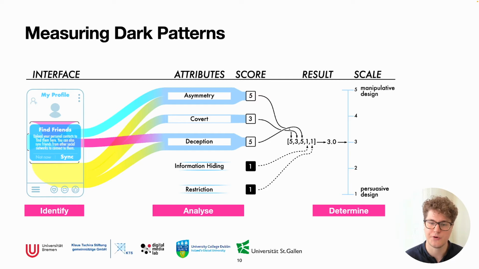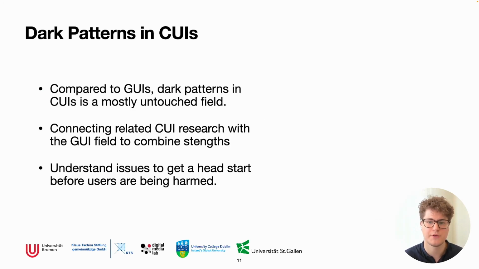By basing this approach on cognitive biases that apply in any interface context, we believe that this approach can be very robust while also being easy to implement. Certainly, further research is needed to actually verify this approach. Now, I'm aware that most of the presented examples link to graphical user interfaces. However, we want to motivate this community to consider this existing corpus of research in our future works when we design novel interactions in CUIs.